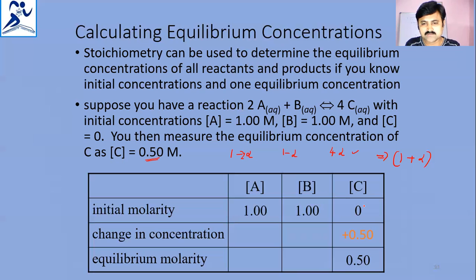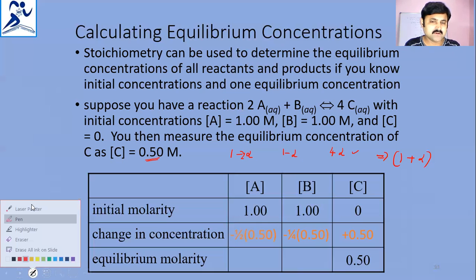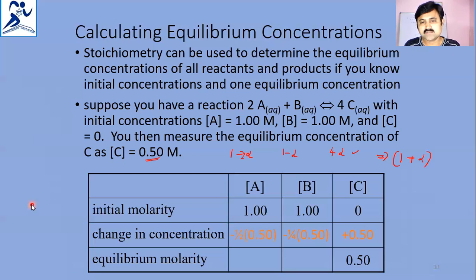So that is 0.5 for C, minus 1/4 concentration for B, and for A it is minus 1/2. Here the challenge is that it should be 4B only, not B, then only it will come out.